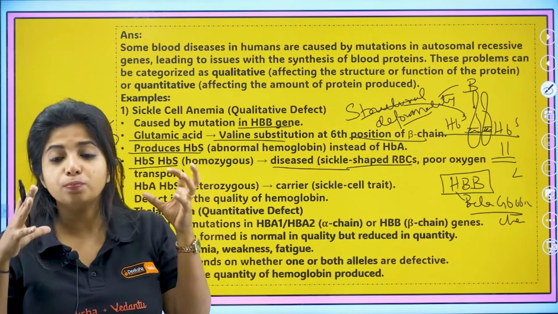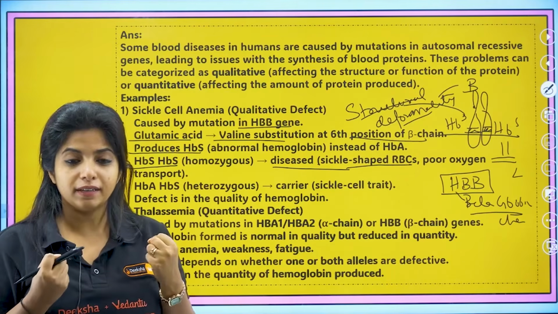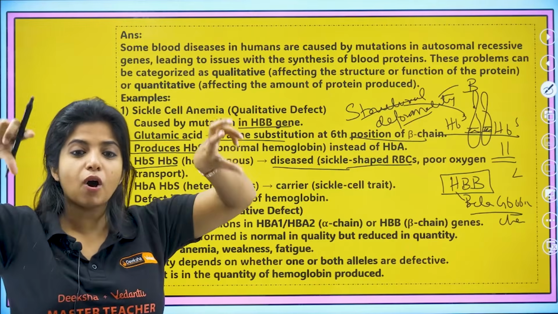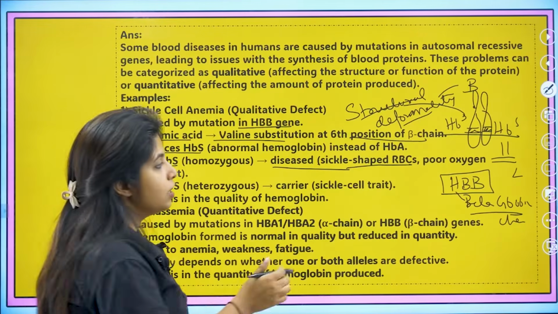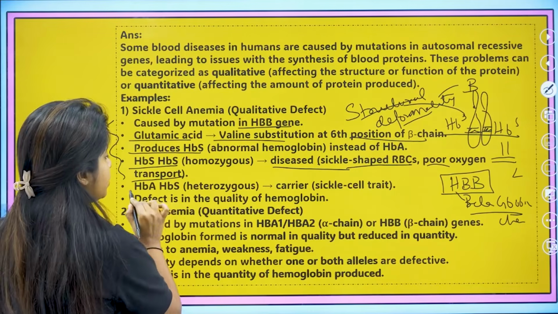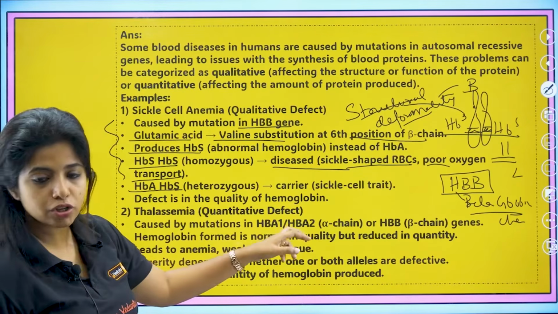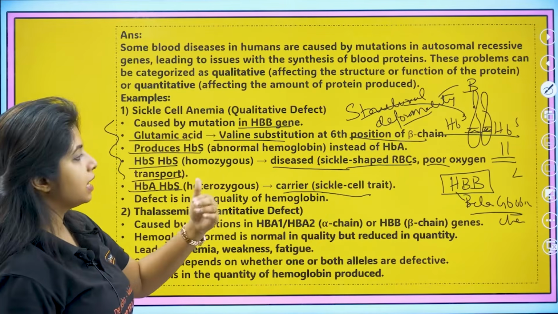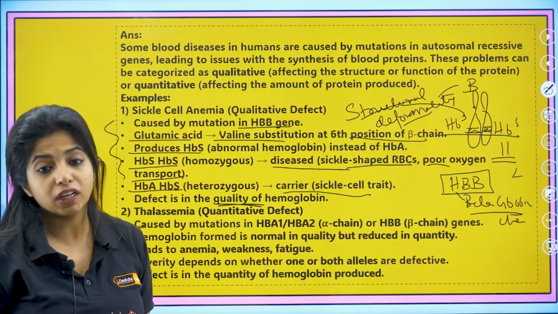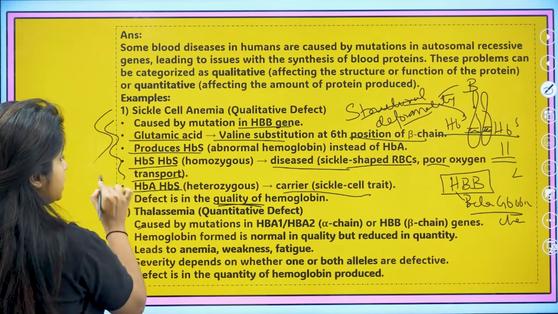Because, my dear children, there is poor oxygen absorbability. The absorption of oxygen is greatly reduced, which is why the shape of the RBC gets really bad. So poor oxygen transport is going to be noticed over here. On the other hand, if it is HBA, HBS, the heterozygous condition, then they would be carriers. Sickle cell trait would be there. The defect is in the quality of the hemoglobin. This is what you have to note in sickle cell anemia.